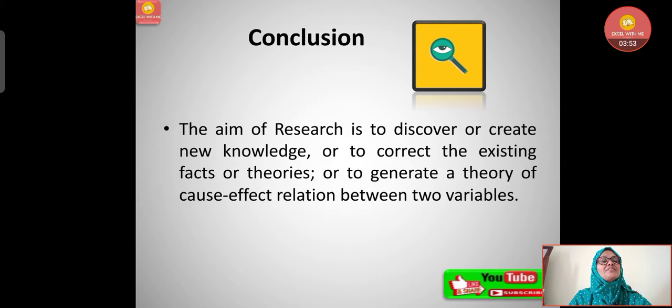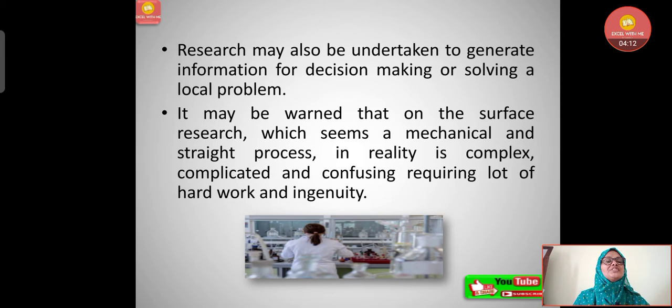So let's conclude this topic by recapitulating. The aim of research is to discover or create new knowledge, or to correct the existing facts or theories, or to generate a theory of cause-effect relationship between two variables. Research may also be undertaken to generate information for decision making or solving a local problem.